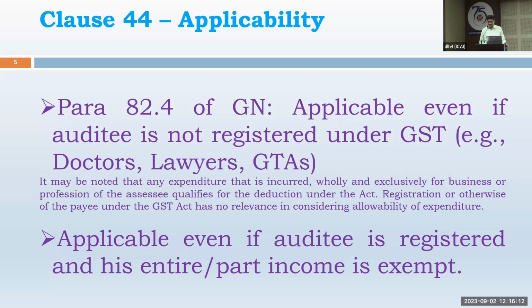Now, obviously, the GST number may not be there in the case of a particular assessee. Suppose an assessee is a doctor providing only health service and holding a medical degree. GST is not applicable to him, but tax audit may be applicable. Even in such cases, one has to find out the expenses and provide the bifurcation in clause 44.